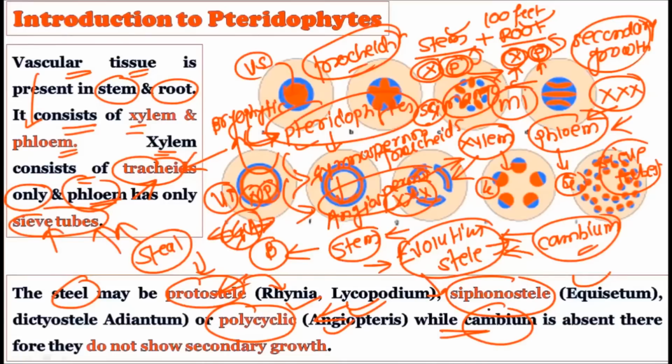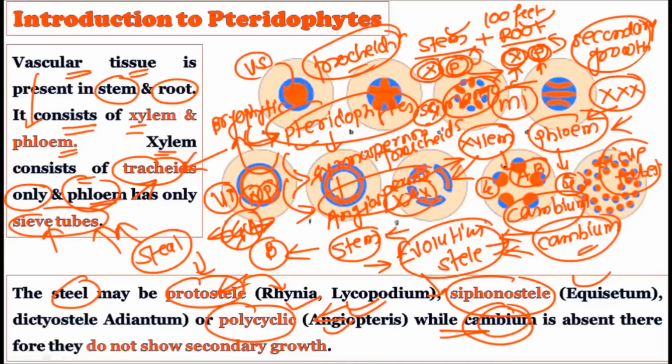Gymnosperms and angiosperms, on the other hand, show the presence of cambium, and there is secondary growth in both of these plants. Secondary growth can be easily seen in gymnosperms and angiosperms, but it is typically lacking in the pteridophytes. And as the algae and the bryophytes typically do not have a stem structure, there is no question of cambium. So the stem structure is first found in the pteridophytes, but in that stem structure they do not show any cambium, either in the stem or in the roots, and that is why there is no secondary growth in the stems and roots of the pteridophytes. Okay, so a very important point is that they lack the cambium.